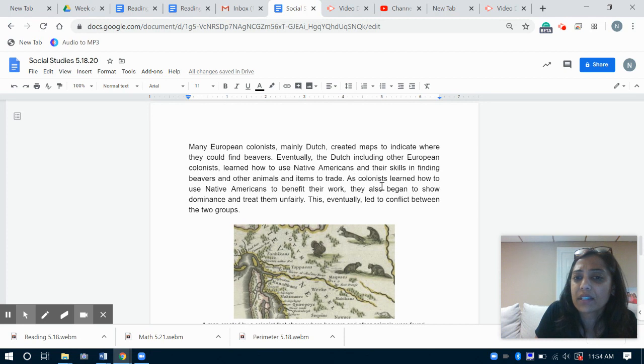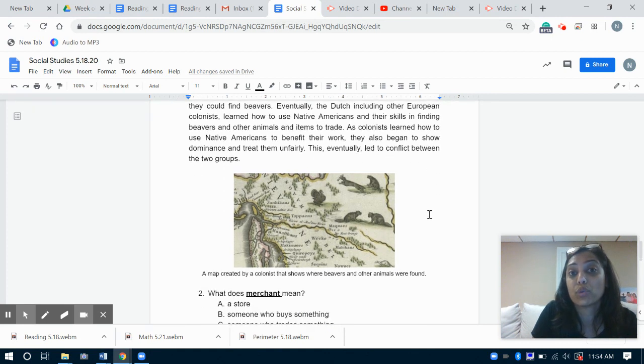And then it says here, as colonists learned how to use Native Americans to benefit, that means to make it more helpful for them, their work, they also began to show dominance and treat them unfairly. So now we're talking about power. So we have the colonists coming over to this land, figuring out how to use the skills of the Native Americans for the fur, but then almost dominating and using their power in a negative way, unfortunately, and treated them unfairly. So this eventually led to conflict between the two groups.